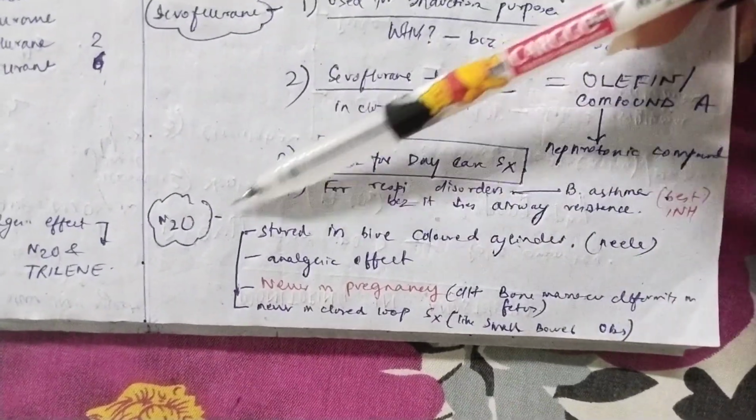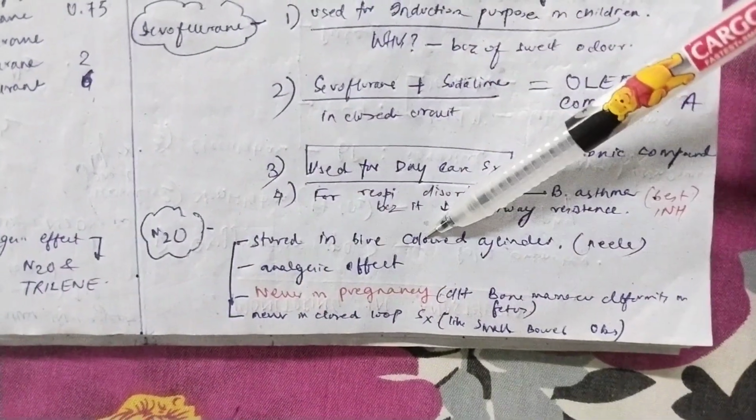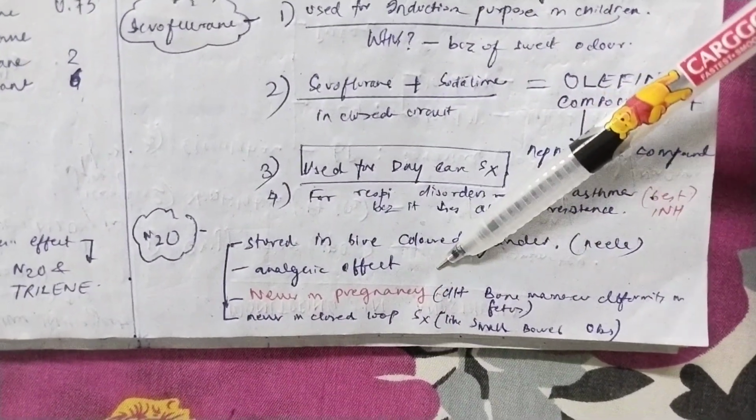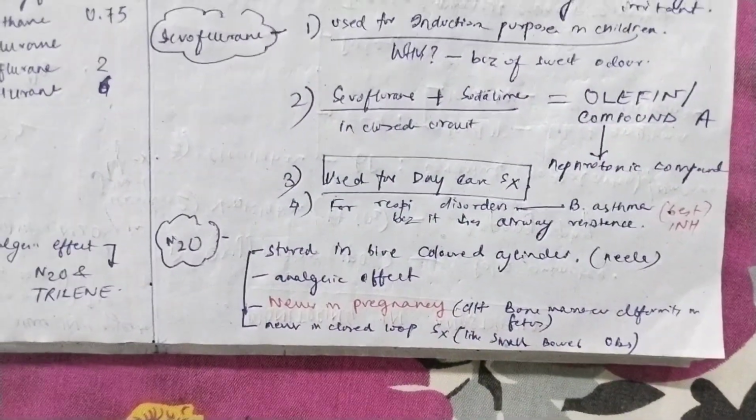Let's see the other points. So, N for N2O, nitrous oxide, N for Neil. N2O is stored in the blue colored chambers. It is having analgesic effect. Remember that N2O is never used in pregnancy because it can cause bone marrow deformities. And you should never give N2O in closed loop surgeries like small bowel obstruction.